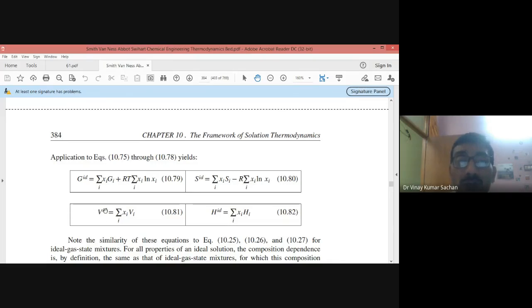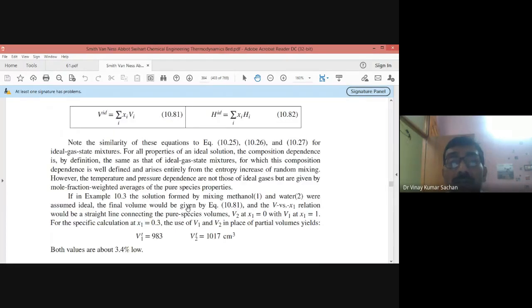There is no change in volume. So V^id minus sigma xi Vi equals 0. So there is no change in volume while mixing for ideal solutions. Similarly, for enthalpy, there is no change, and similarly for internal energy also, there will be no change. So that is the property of ideal solutions, and ideal solution mixing properties you can always calculate.